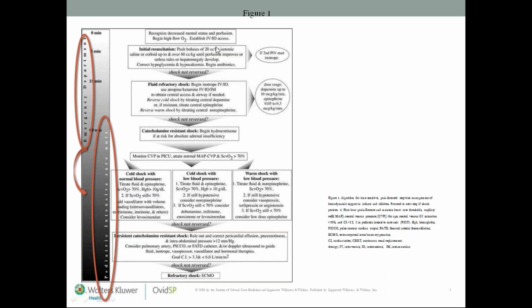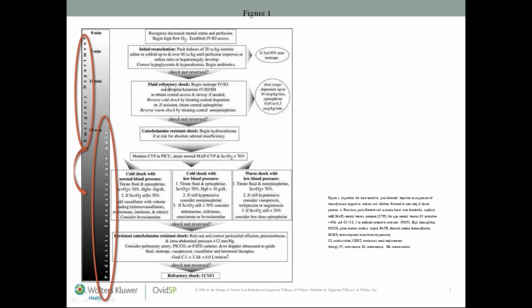Then within 5 minutes after establishing an access intravenously or intraosseously, start fluid bolus at 20 ml per kg isotonic saline or colloid, or up to 60 ml per kg can be given until perfusion improves or hepatomegaly develops, because fluid overload develops. Until that stage we have to give fluids. Okay, correct hypoglycemia, hypocalcemia, begin antibiotics. See, within minutes only, here he is telling to begin antibiotic, don't delay. Correct hypoglycemia, and these are metabolic derangements.